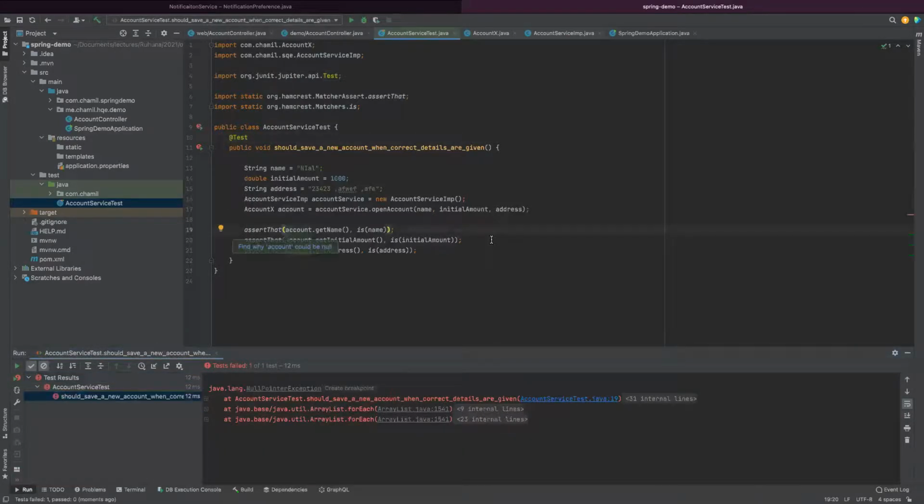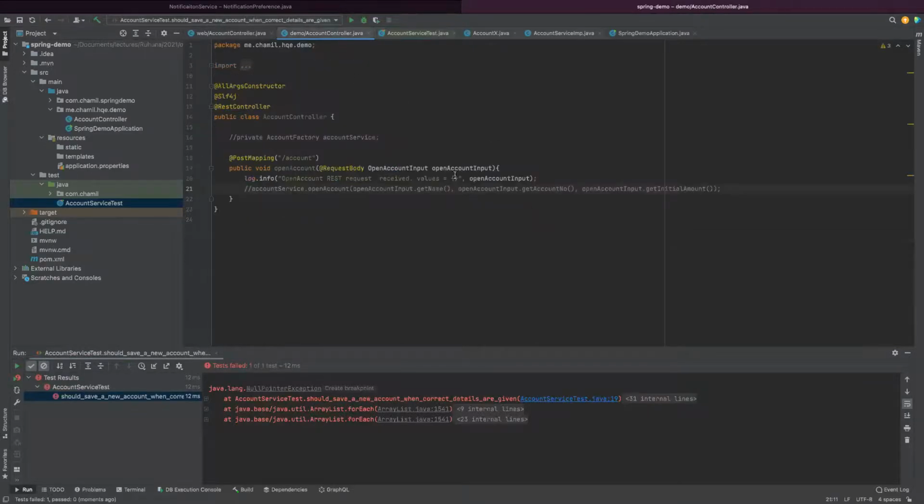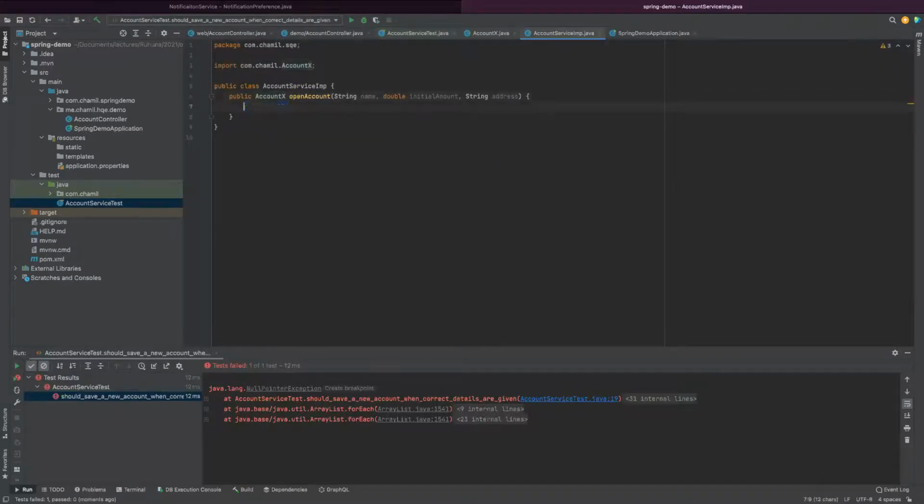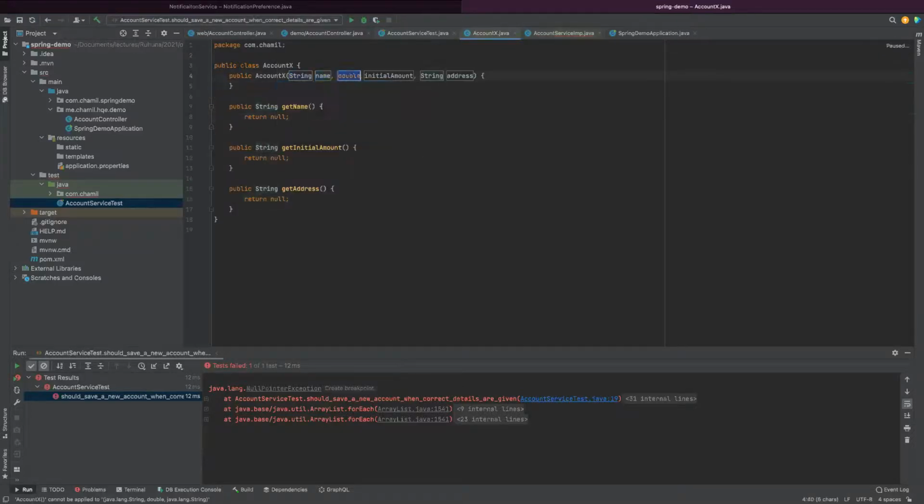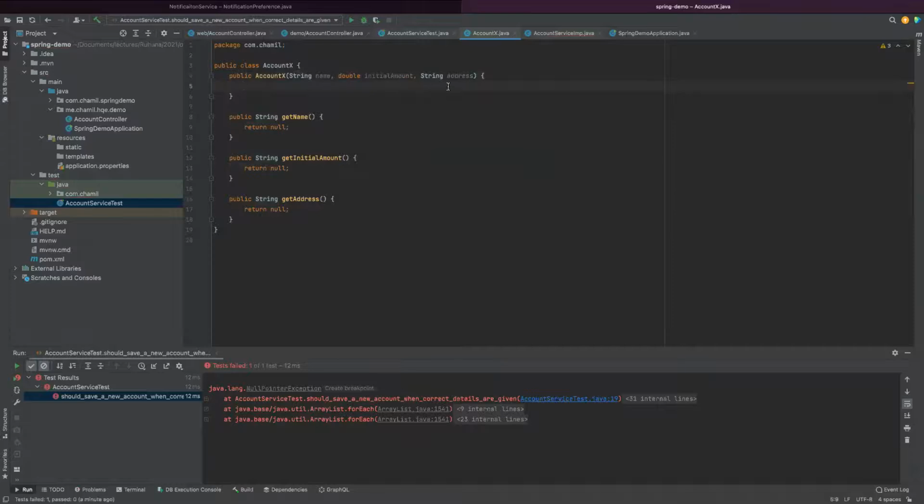Okay, it's failing. That is the first step. As the next step, until it passes, I'm doing my job. So the simplest thing I have to do is here, go to account service IMPL, create new account, right? And I have to pass these values, name, comma, initial amount, comma, address. In order to do this, I have to create a new constructor. So create constructor, it is getting created. Not only that, I have to assign the things.